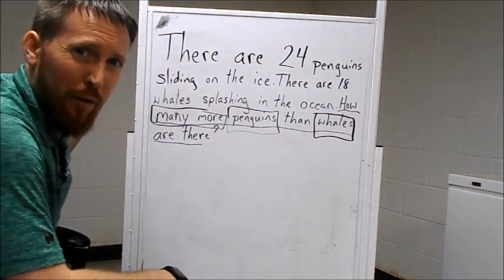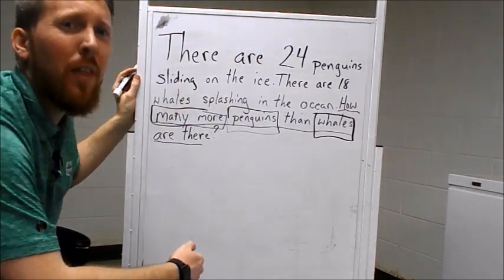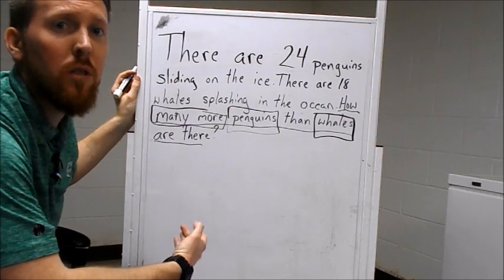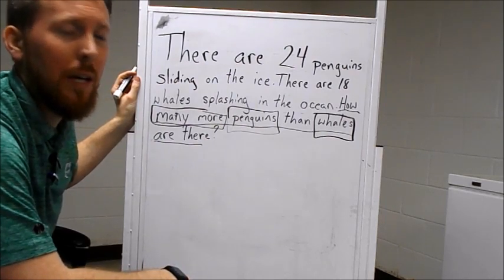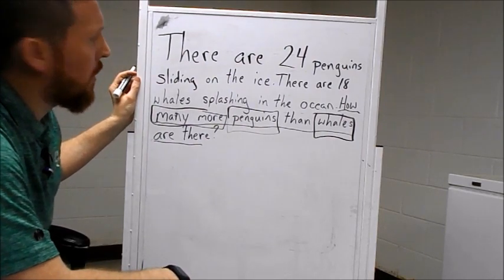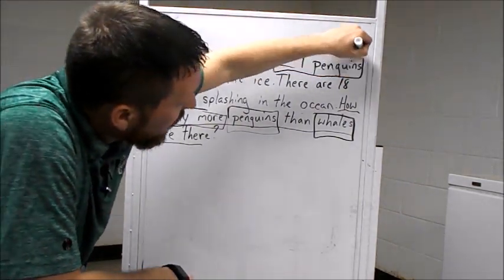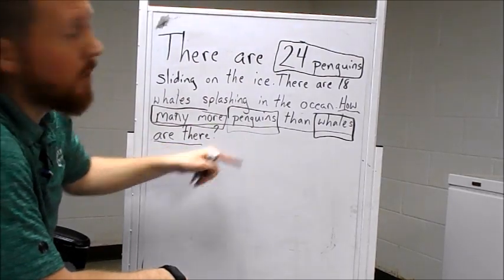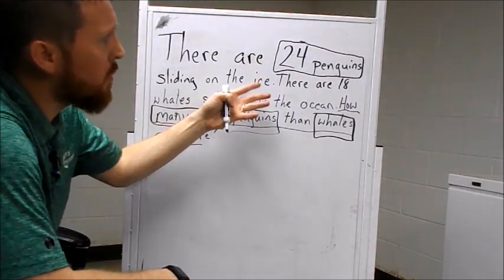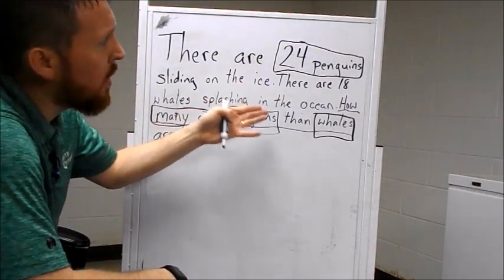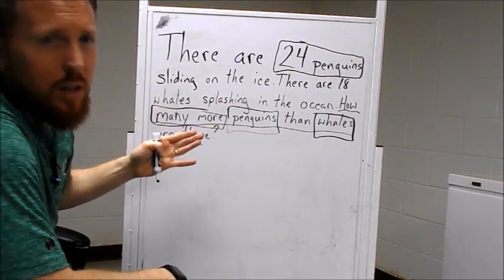I'm going to go back up to the first couple sentences and find the key details that I feel are very important for me. There are 24 penguins sliding on the ice. It's important that I know how many penguins because the question down here is asking for penguins. 24 penguins. Now penguins are on the ice where whales are splashing in the ocean.